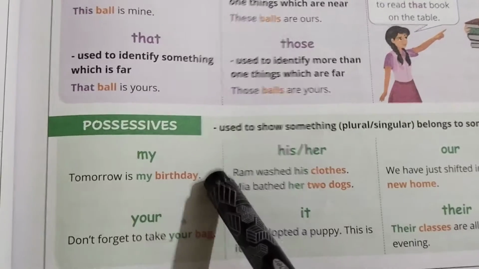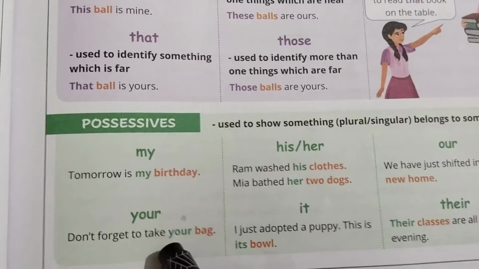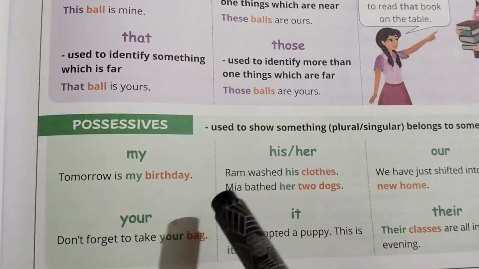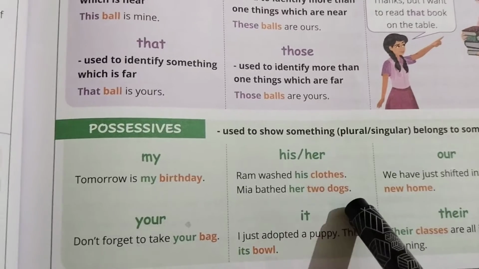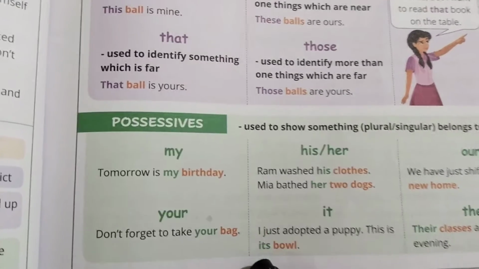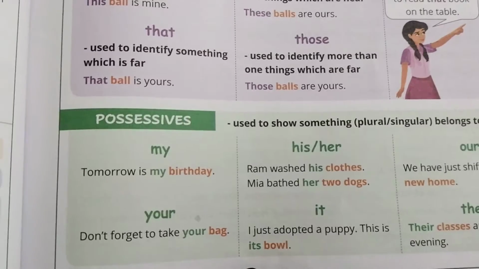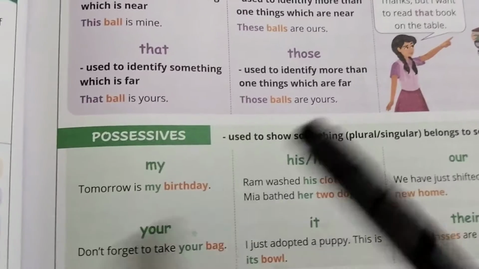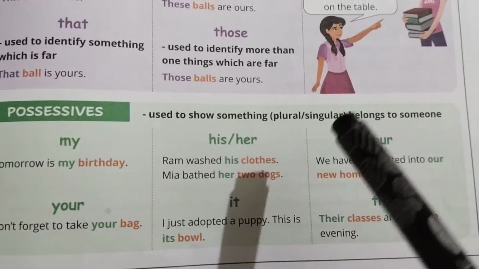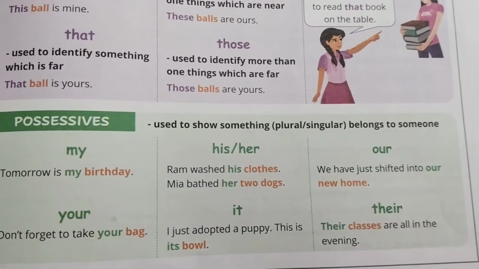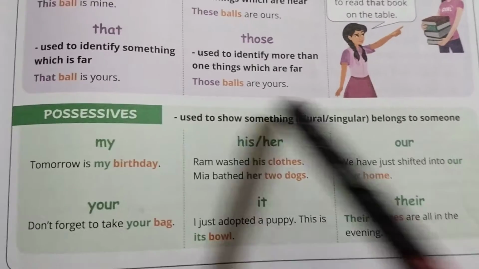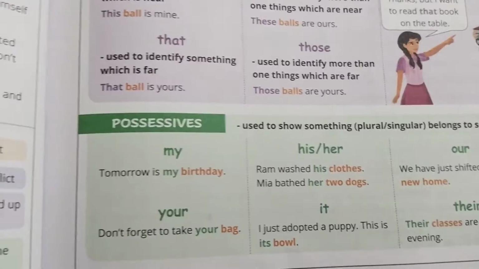Tomorrow is my birthday. Don't forget to take your bag. Ram washed his clothes. Maya bathed her 2 dogs. I just adopted a puppy. This is its bowl. So whose bowl? Puppy's bowl. So here you can see the things belong to the person, and here it belongs to the animal. We have just shifted into our new home. Their classes are all in the evening. So you can see the possessiveness in these sentences.